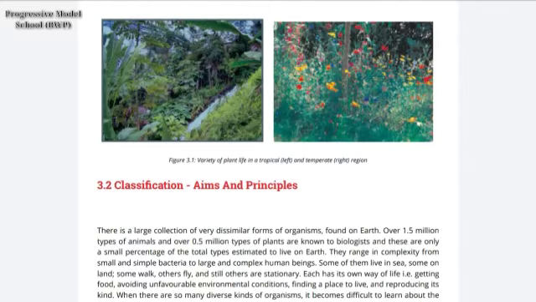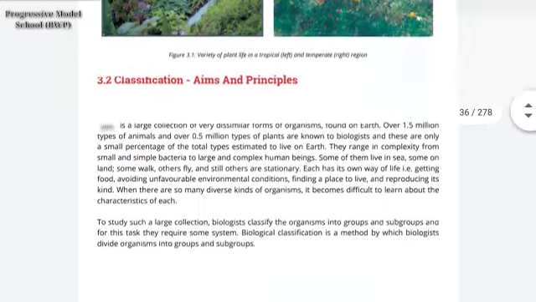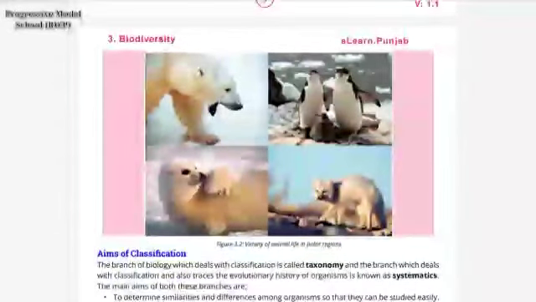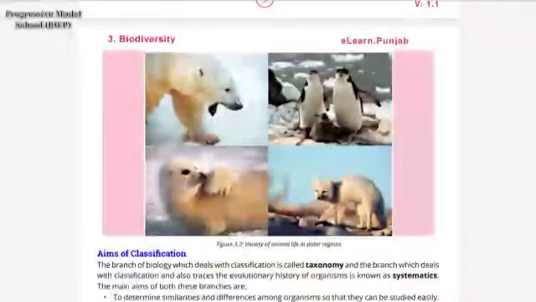So for this purpose, scientists have developed a classification method. In this method, biologists classify organisms into groups and subgroups for their easy requirement. In classification, biologists divide organisms into groups and subgroups. Like it is shown here, a bear and a penguin are polar in region, so they are shown with the picture.